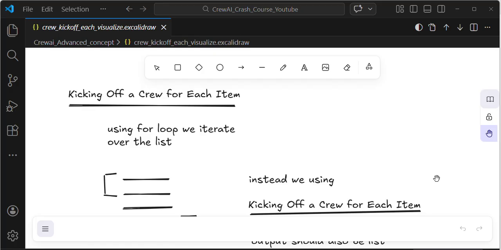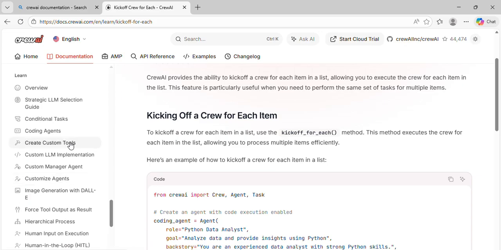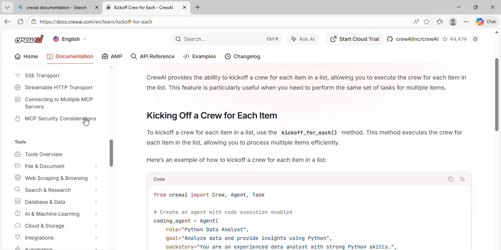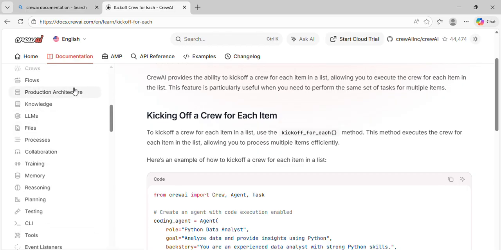In today's class, we are going to discuss one of the important parameters. These are the advanced concepts. We already briefly discussed agents and tasks. Crews and flows will come next month. Production architecture is also related to flows. Knowledge will be left. LLMs, we briefly discussed this concept. Process, we briefly discussed. Collaboration, we briefly discussed.